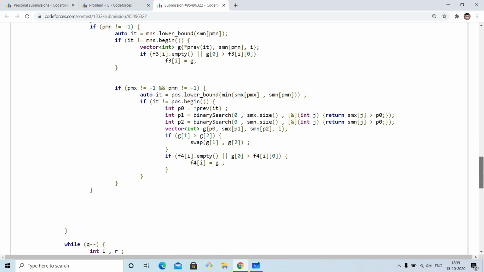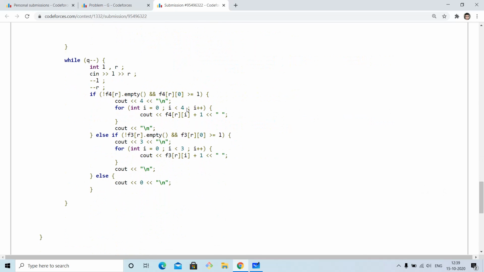Similarly, when we deal with the other case, and both of these have more than 2 elements, it means there is some subsequence which is starting from a common position, and that common position we will find in the position set. Then we will take that position and take the other two positions from the two vectors, and the last position will be our current position, that is I. We will initialize it in this G vector for I, which denotes the length ending at index I to be this vector.